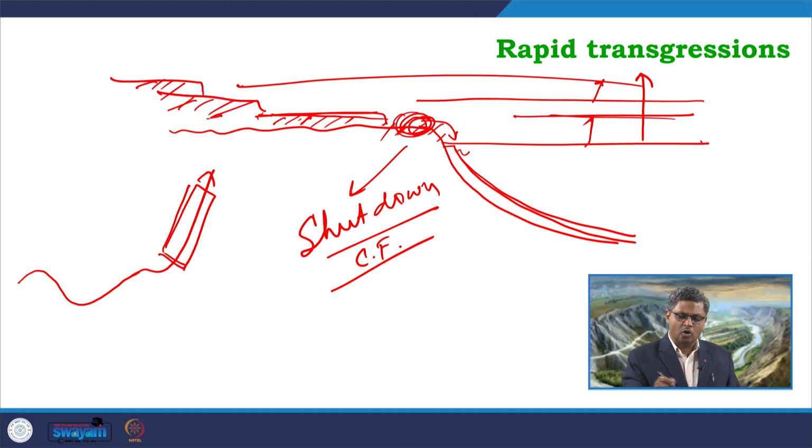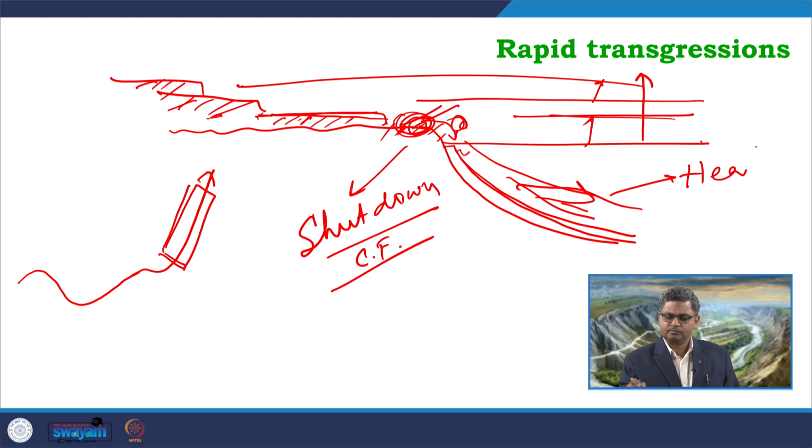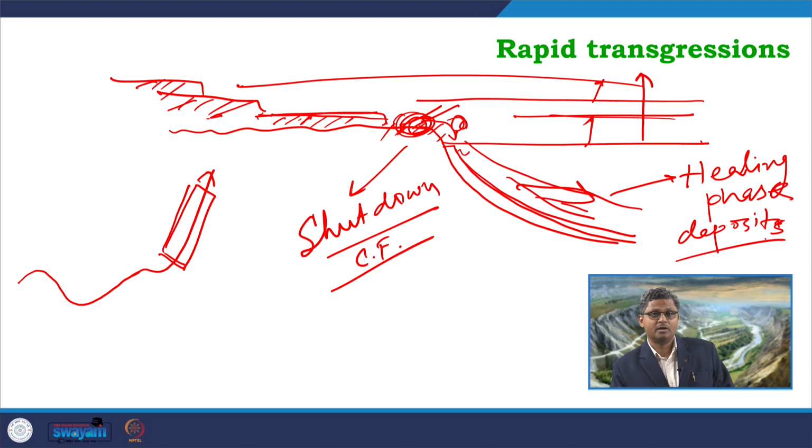Now, when this process is going on, this area is either going through no deposition as it is under significant water depth, or maybe it can have some instability in the form of some storms, maybe some gravity flows, and that can shed some sediments over here in the form of clastic carbonates, and that can get deposited in this phase as a healing phase deposit. This is the same kind of healing phase deposit that we have seen in the case of siliciclastic successions, siliciclastic basins, a similar kind of healing phase deposit that formed during the transgression.